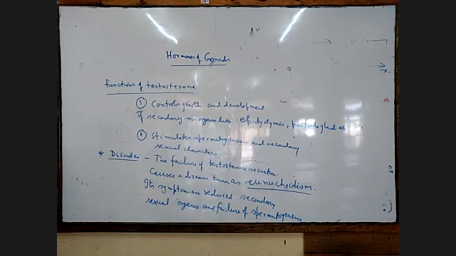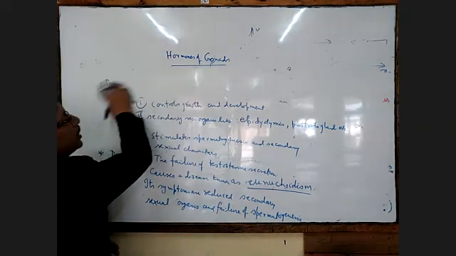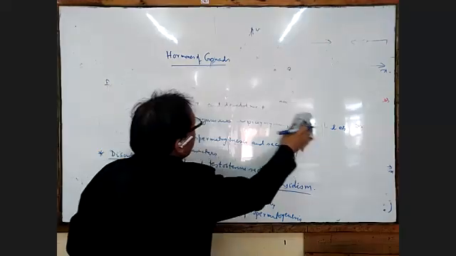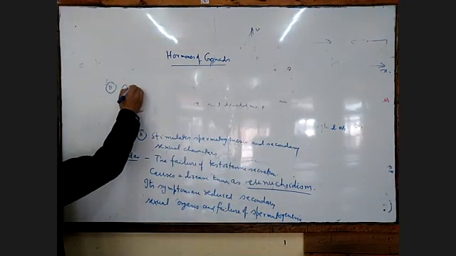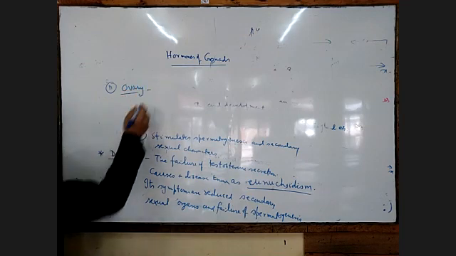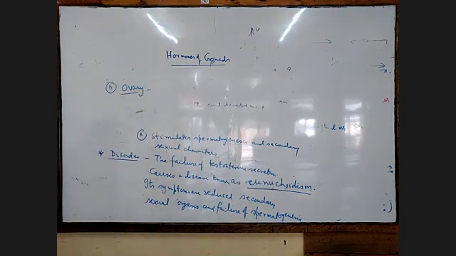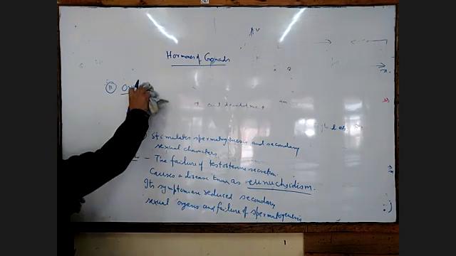Then we go to the next one, the ovaries. Next one was about the testis, now we go to the second one, the ovary. So you can write here ovaries.